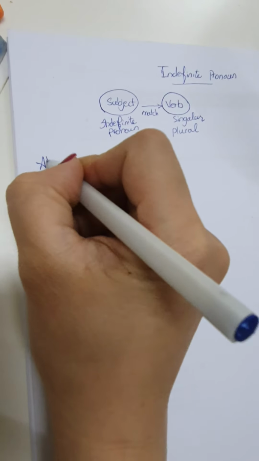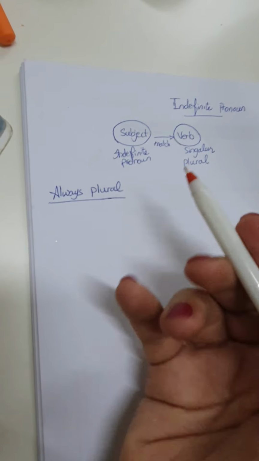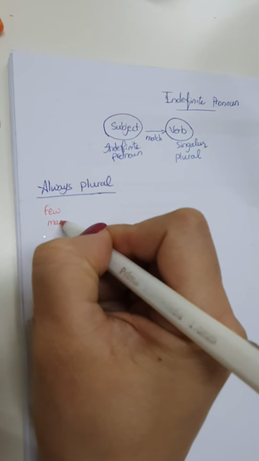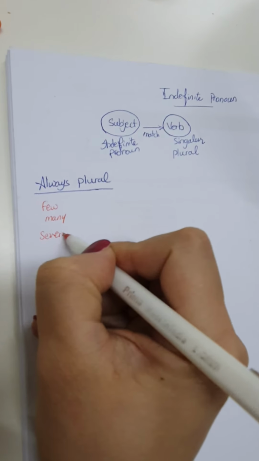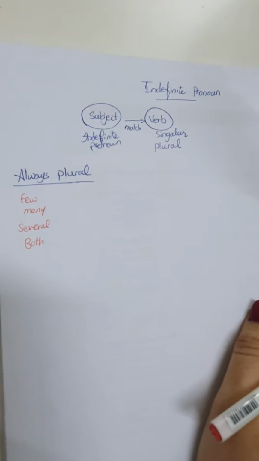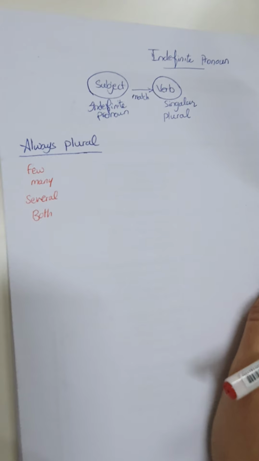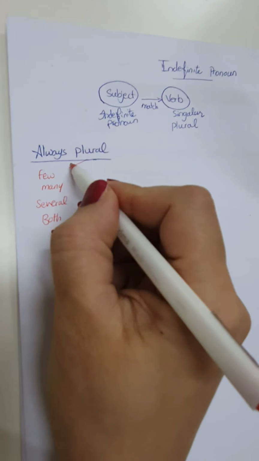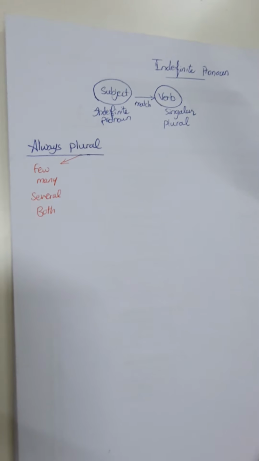Always plural. When it comes, it is always plural. What are the always plural? Few, many, several, both. And actually, I used to sing them with my students, so we never forget them. A few, many, several, both. Always plurals.